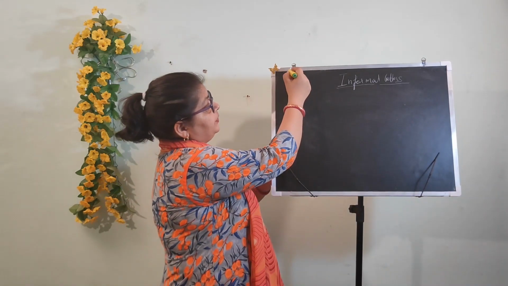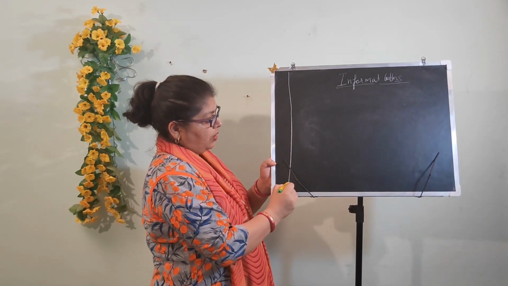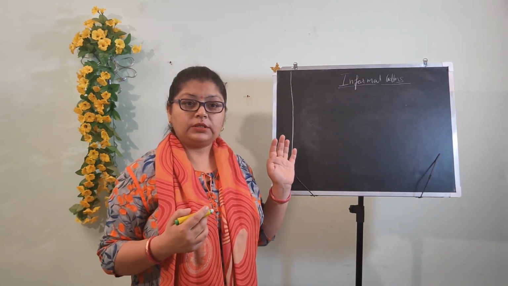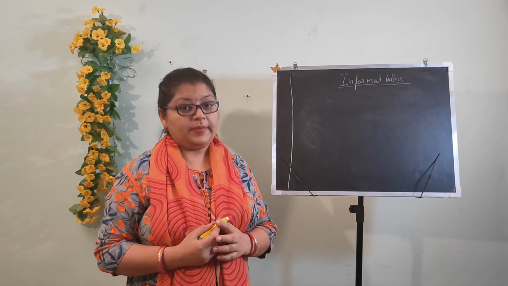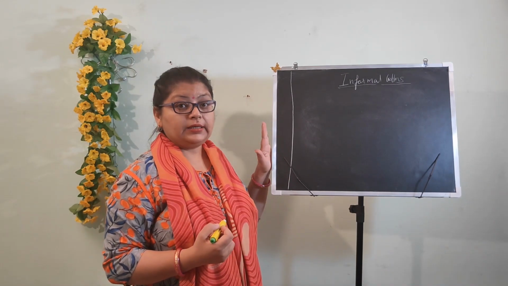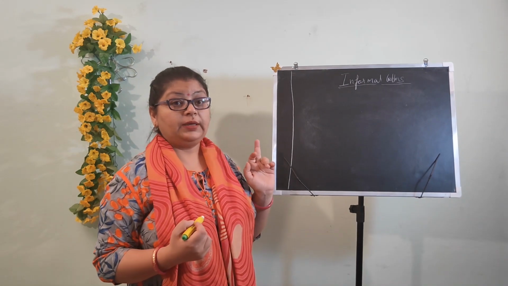Children, you know that nowadays we are following the box format. Earlier there were traditional formats of writing letters, but nowadays we are following the box method. In the box method, everything you write starts from the margin. This you have to keep in mind.